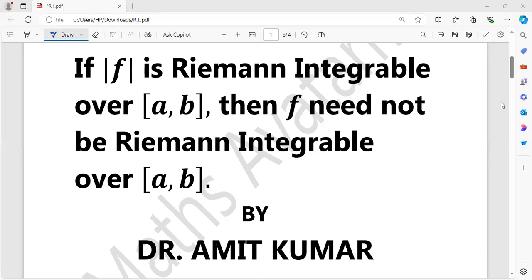Today we are going to see an important question. Suppose you have a function f whose absolute value function, that is mod f, is Riemann integrable over the closed interval [a, b]. Does it imply that f is Riemann integrable over [a, b]? The answer is no. Let's see it by example.